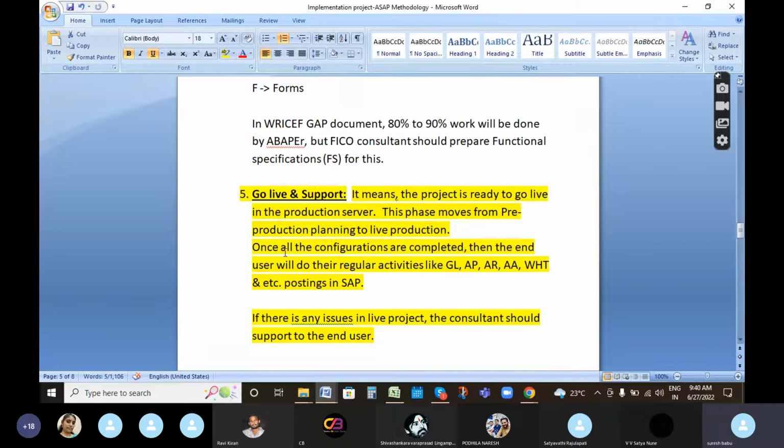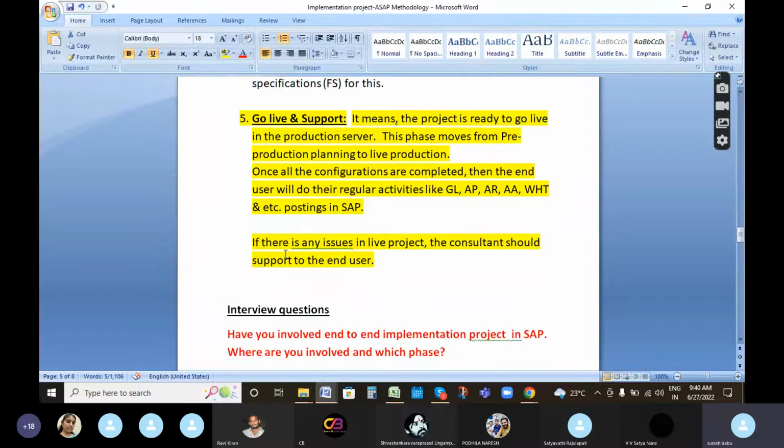So coming to go live and support. Here, the project is ready to go live in the production server. Production server means the end user will do daily activities like FB60 posting or F-22, GL transactions, AP transactions and asset transactions. All the activities they update in the production server. That is called go live. This phase moves from the pre-production server to live production.